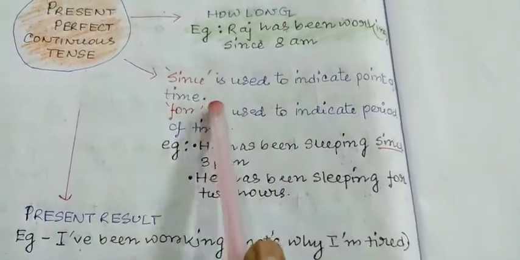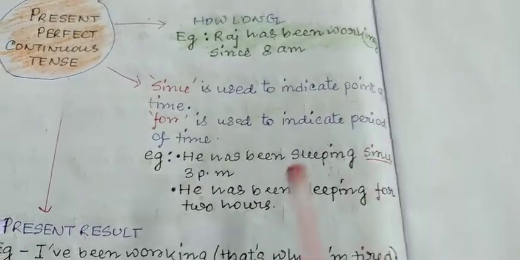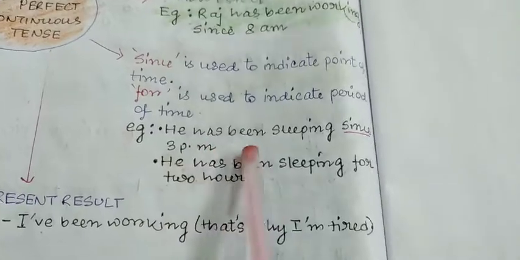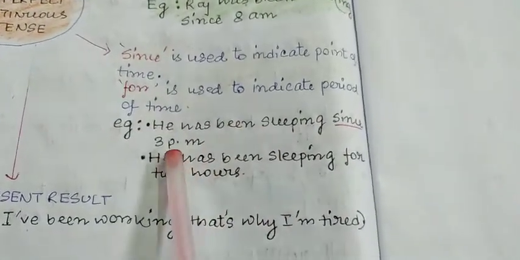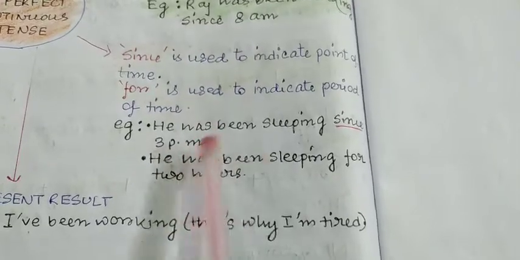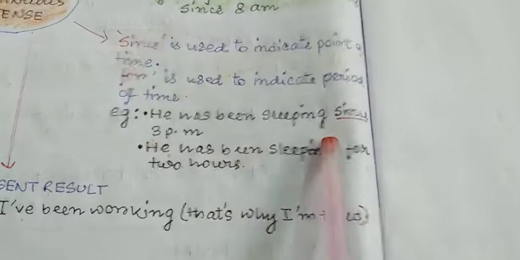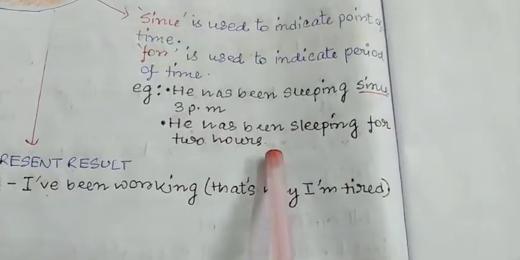Next, since is used to indicate the point of time, and for is used to indicate the period of time. As you can see, he has been sleeping since 3 p.m. That means since 3 p.m. he has been sleeping and the effect is still continuing till now. Next, he has been sleeping for 2 hours.